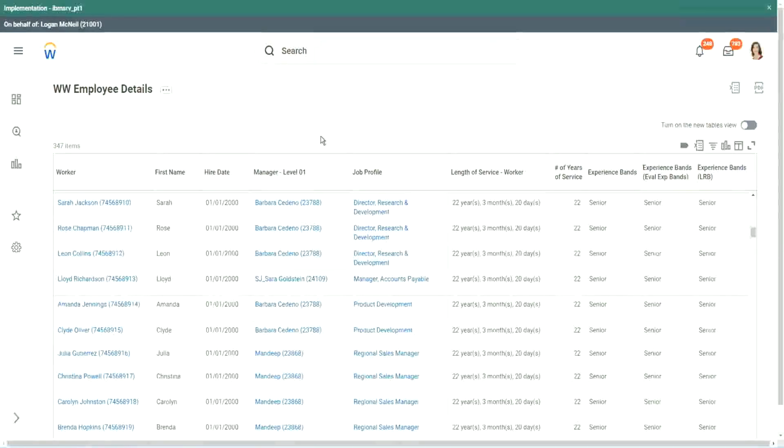Then what did we see? Evaluate expression band, which is very similar to evaluate expression, but the only limitation being it can return only a fixed text kind of output. Correct. And then we looked at lookup range band. What does that field do? A lookup range band allows you to define a range, and straight away you can put in the values. Correct.